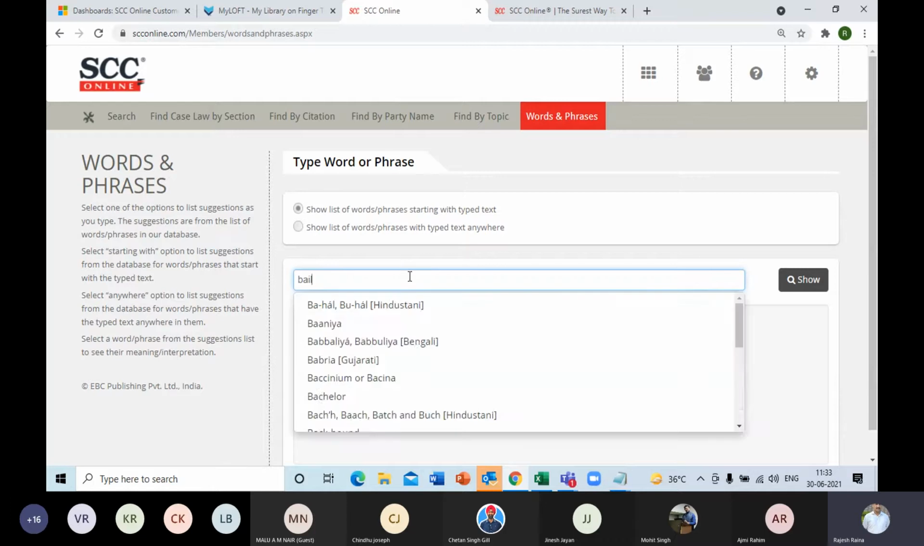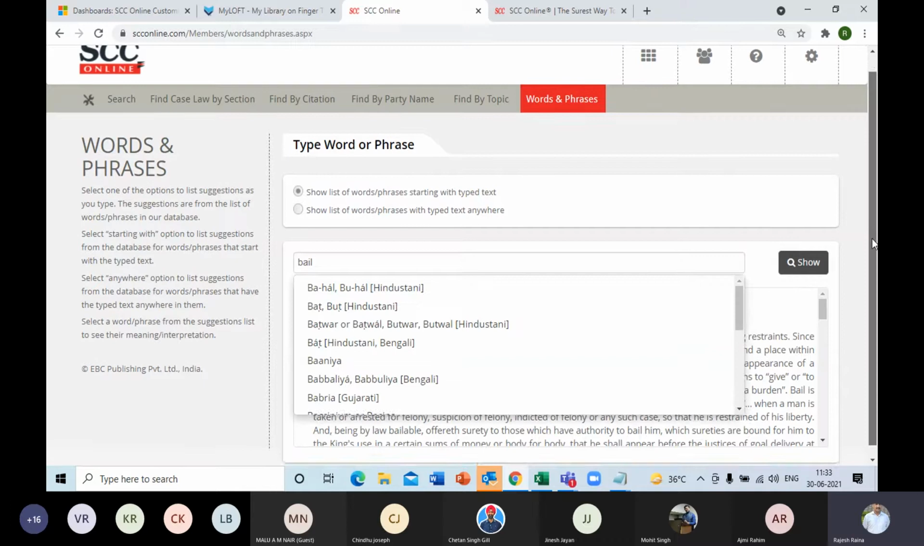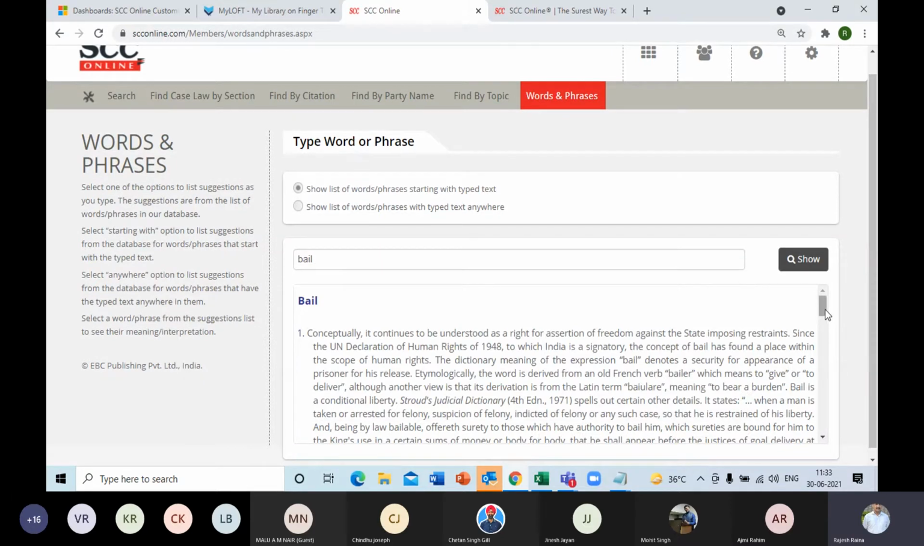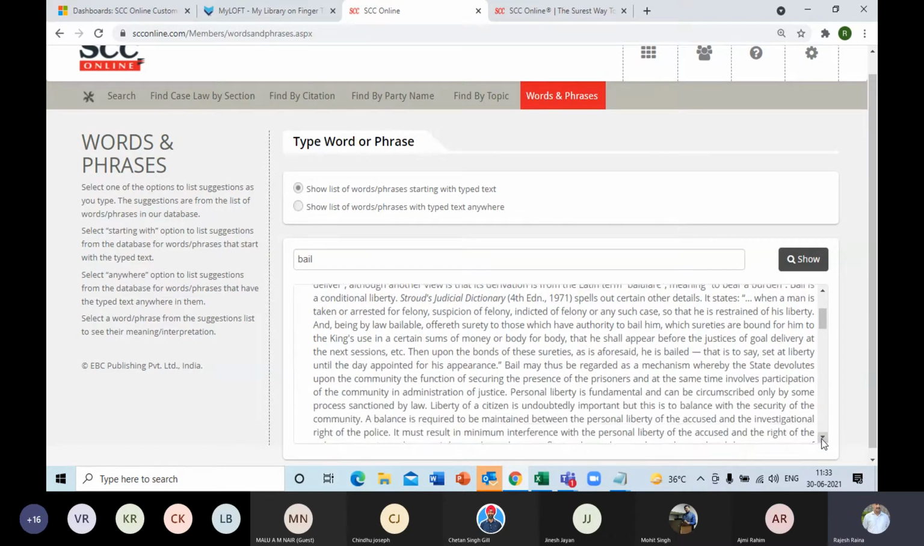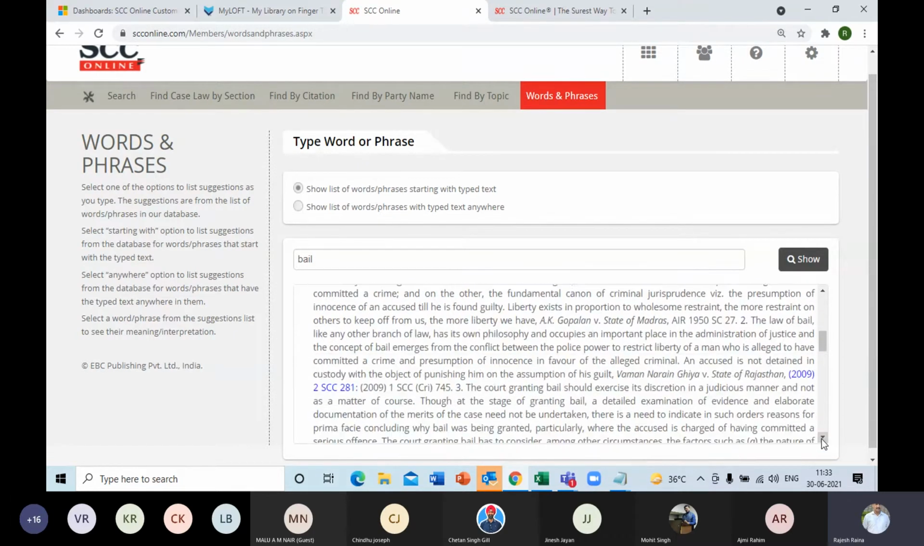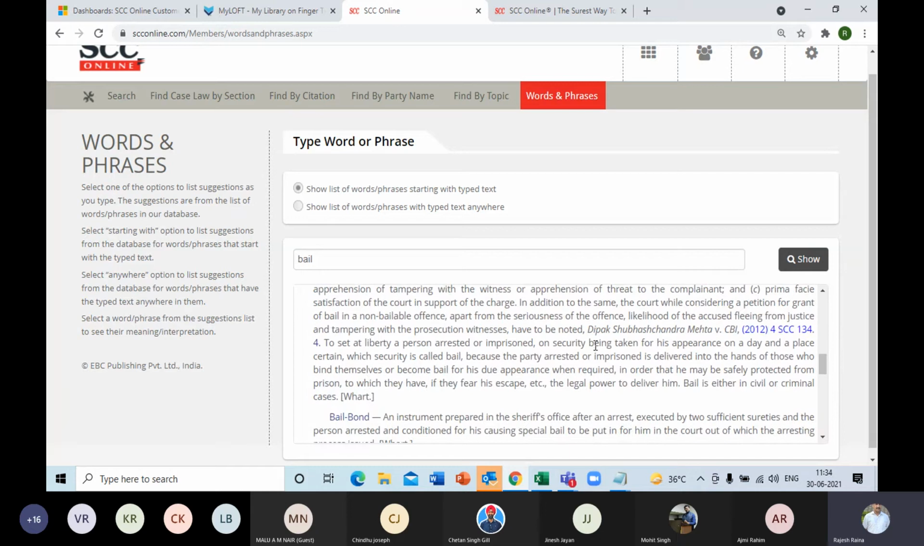So if I'm looking for, say, the definition of bail, I'll just simply type bail over here, and then you will see that the definition as defined in the statutory law is displayed in front in the window. Followed by that, you also find a definition of bail defined in A.K. Gopalan versus State of Madras, and also in Vaman Narayan Ghia versus State of Rajasthan. There could be another one, of course; the third one is also there, Deepak Subhash Chandra Mehta versus CBI.